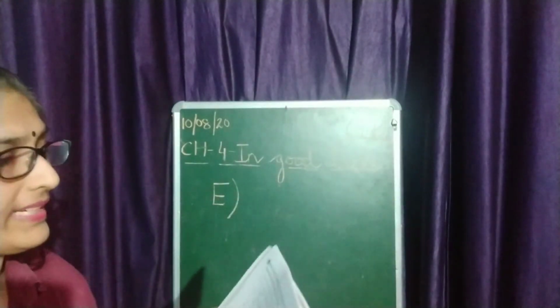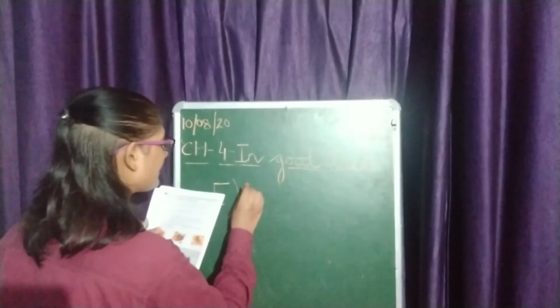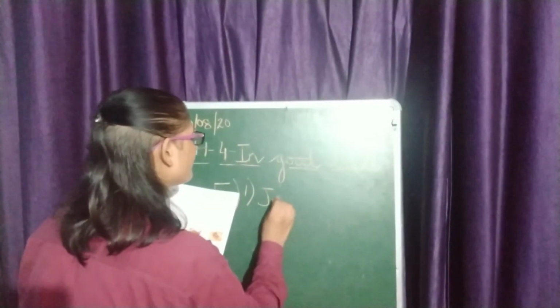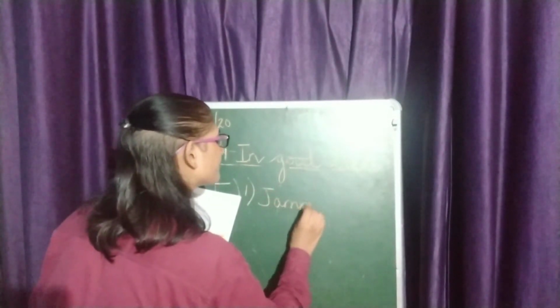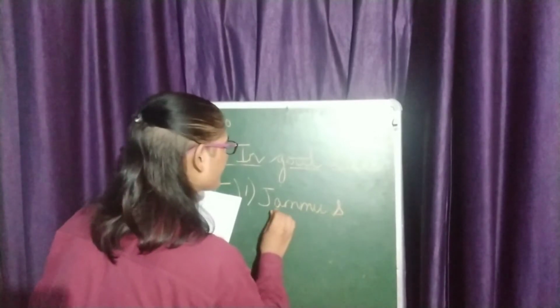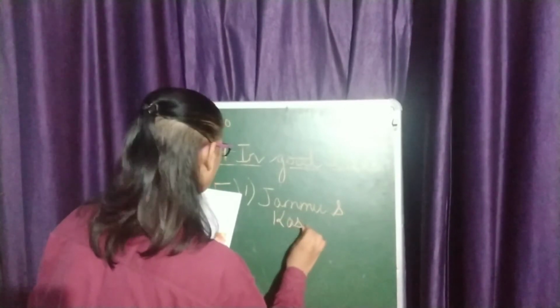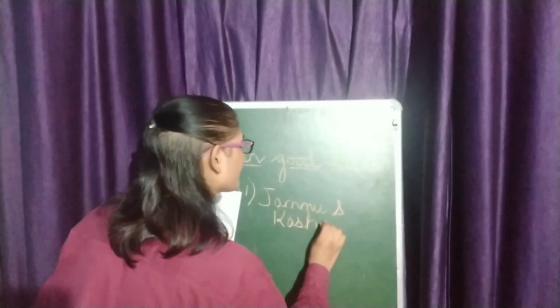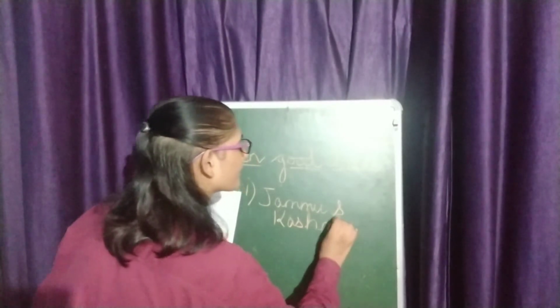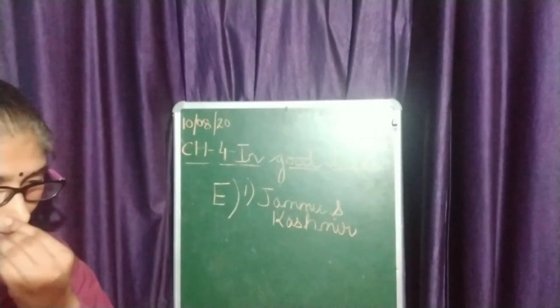This is the answer. This you have to mark down. So the first answer is Jammu and Kashmir.